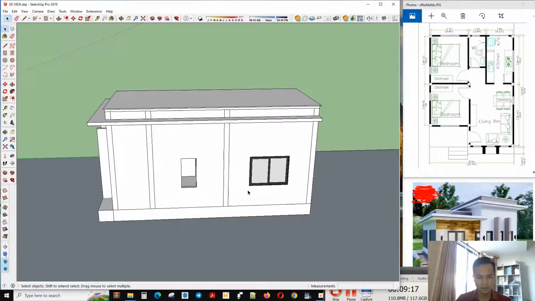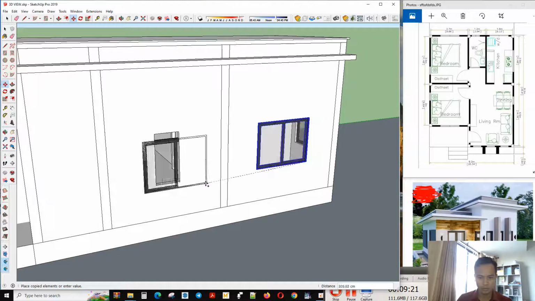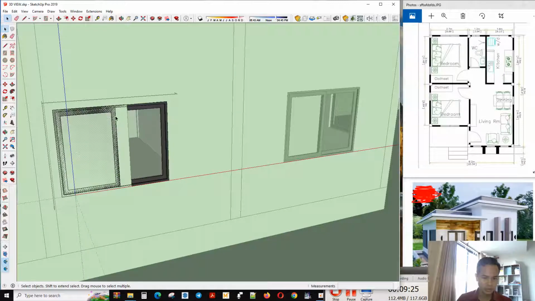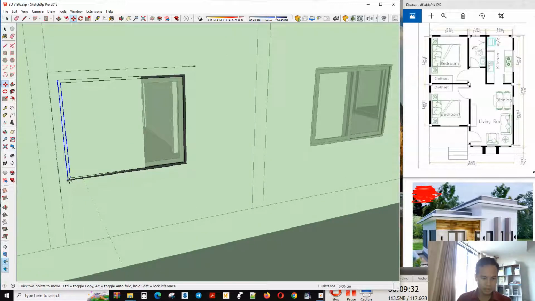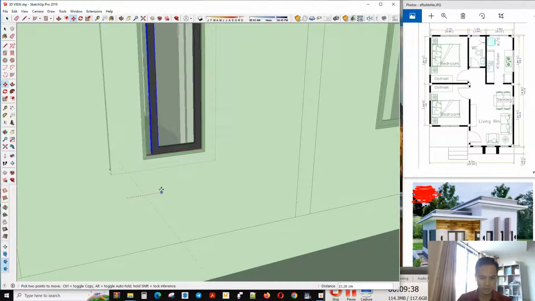Now finished. So now you can make a small window. We delete this one, and you make a frame. But I think this is very big. It's okay, you can edit another time.